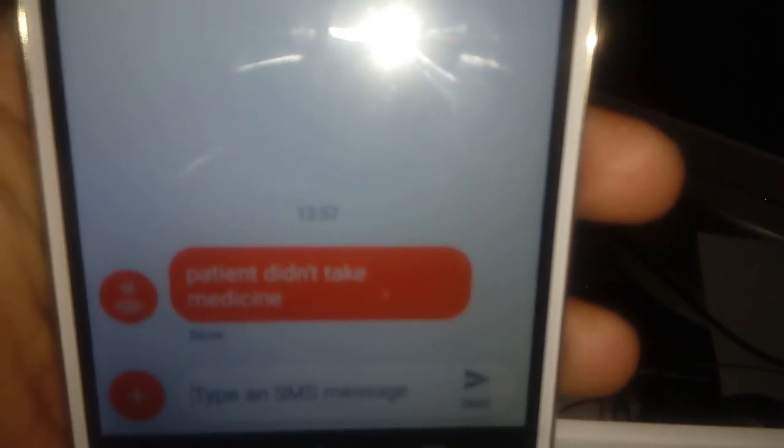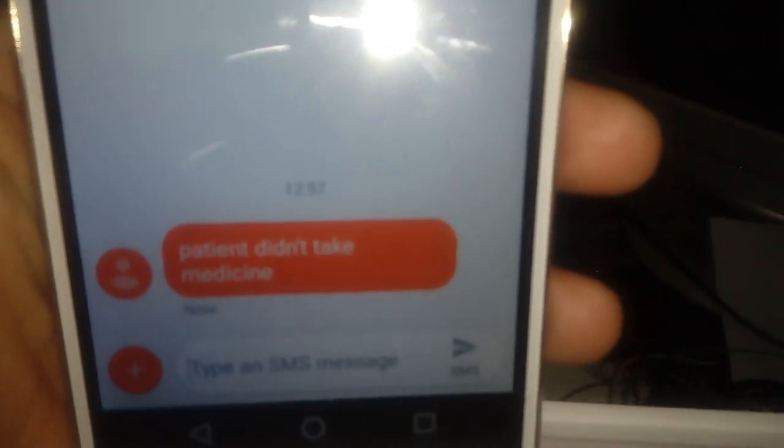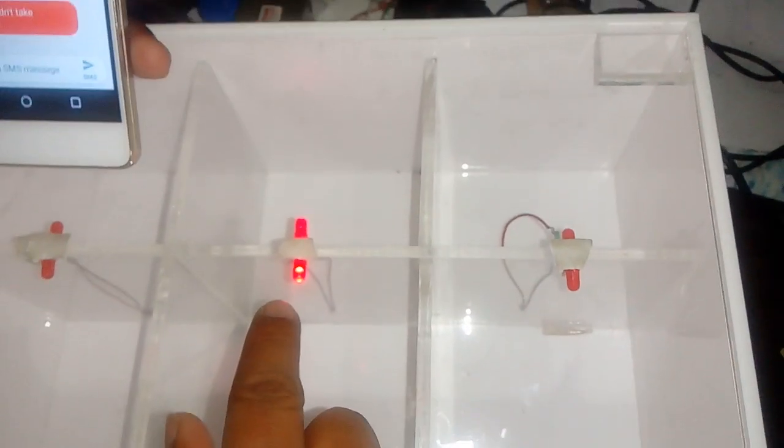Here I got one message. So what is this message? Patient didn't take medicine. This message we can send to a number of people, like the patient and doctors. After this, for afternoon also I put in a smaller delay. So in the afternoon also it will blink the LED.